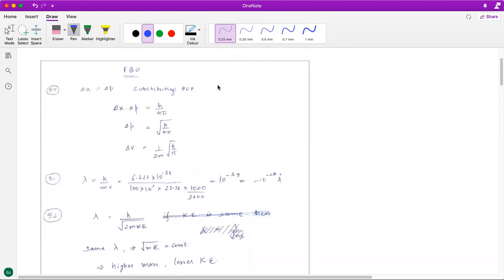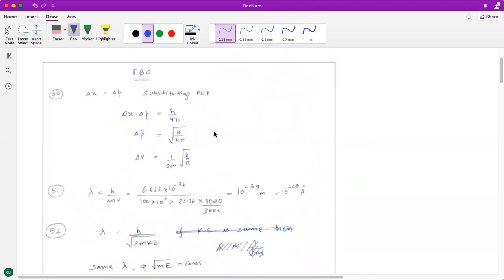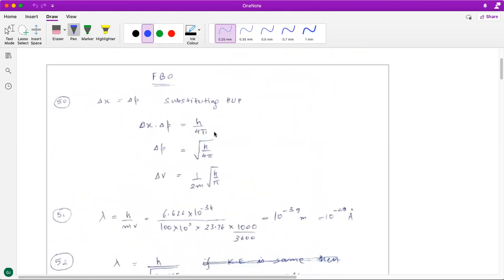Now, the first question is a pretty straightforward, simple question in which you have been given that the uncertainty in position and momentum is equal, right? So you substitute that in the Heisenberg's uncertainty principle. Although this is an inequality, greater than equal to, we replace that as equality to find the minimum uncertainty.